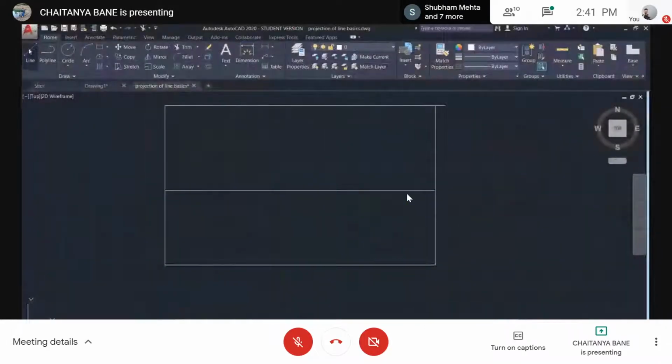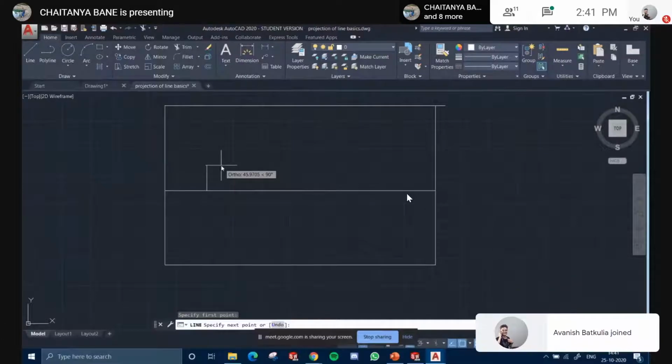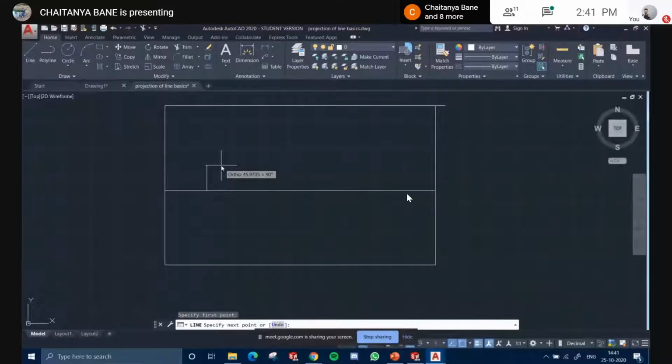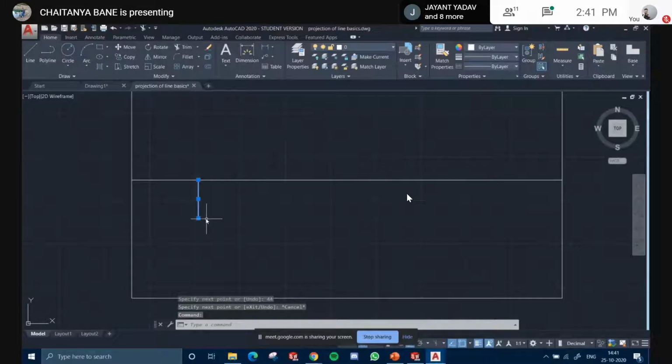So from the XY line, I'll make 44 mm. But अभी क्या है? It is in front ना? हाँ, तो it is in the front. तो HP में मैं उसको 44 कर दूंगा. Correct? So this is its projection on the HP.